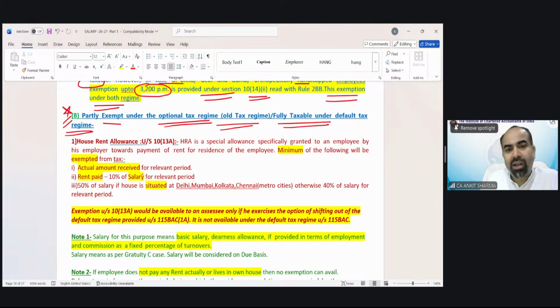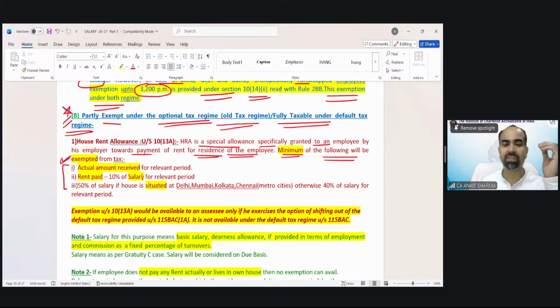House rent allowance is a special allowance specifically granted to an employee by his employer towards payment of rent for the residence of the employee. The minimum of the following will be exempted from tax. So we have to calculate three different amounts. Out of these three values, the lowest is going to be exempted and the balance is going to be taxed. The first one is the actual amount received as HRA for that period.